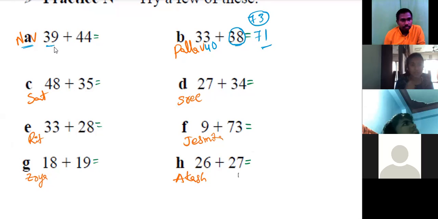Explain, A. So first, 39 is close to 40, so it's plus 1. Then we subtract 1 from 44. No, wait. So actually we have to add 39 to 44, right? Yes, sir. Instead of adding 39, I'll add 40. 40 and 44 is 84.